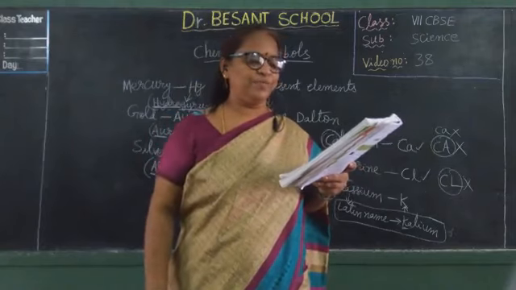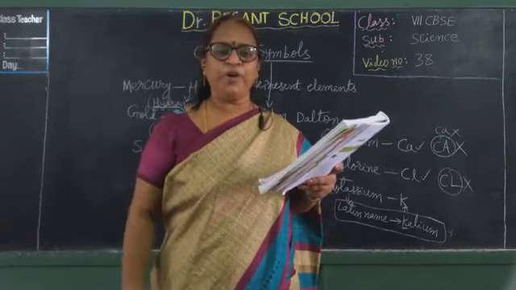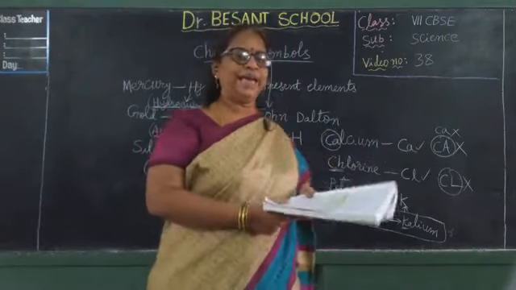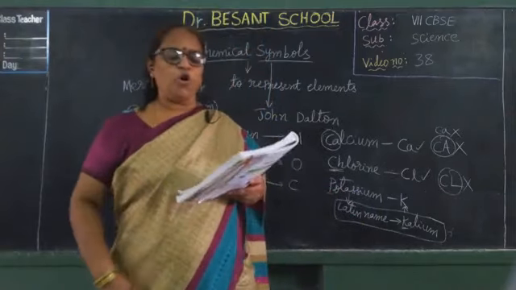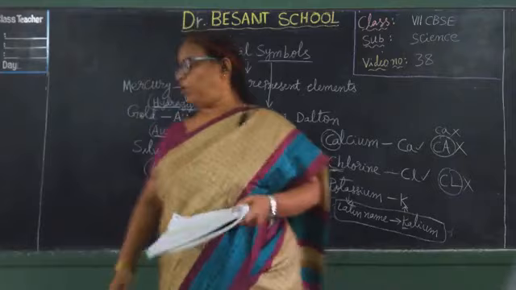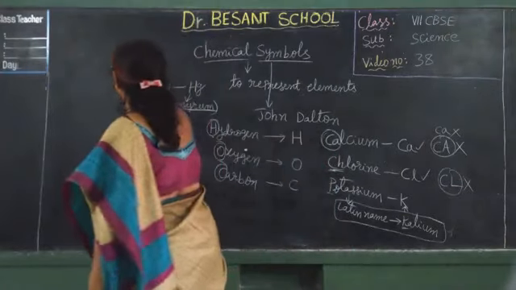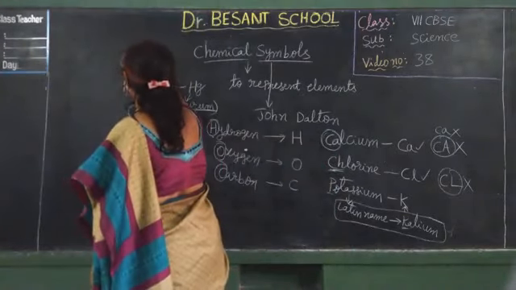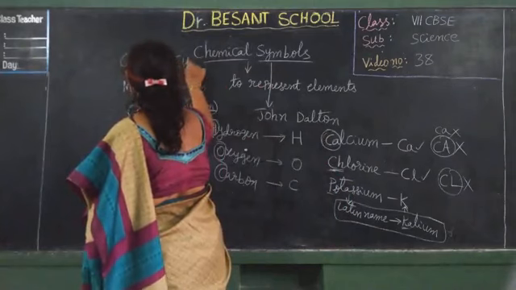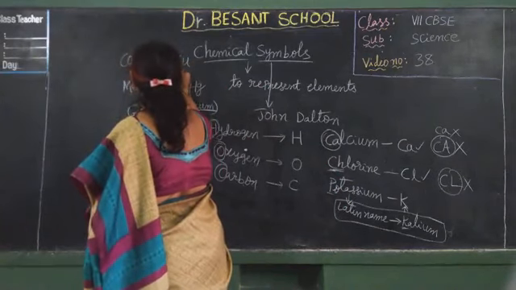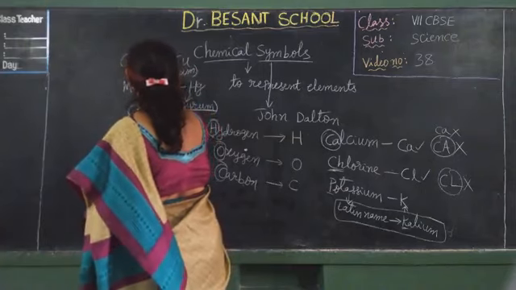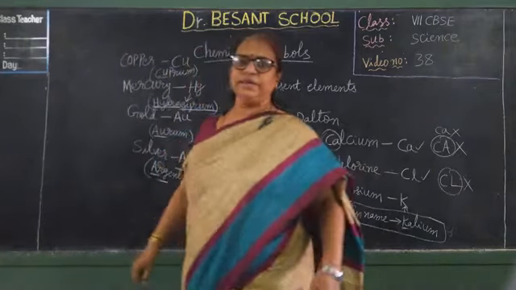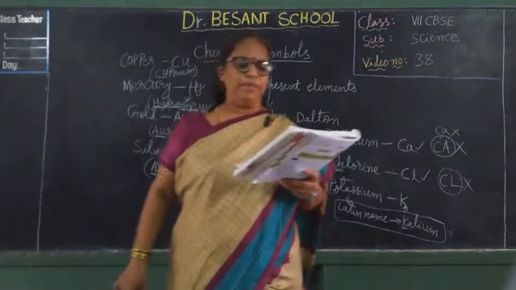Next element, potassium K. Why K for potassium? As I told, kalium, the Latin name. So K. Copper is represented with Cu because of cuprum. What is its Latin name? The Latin name is cuprum, so Cu, the first two letters, is given as the symbol.